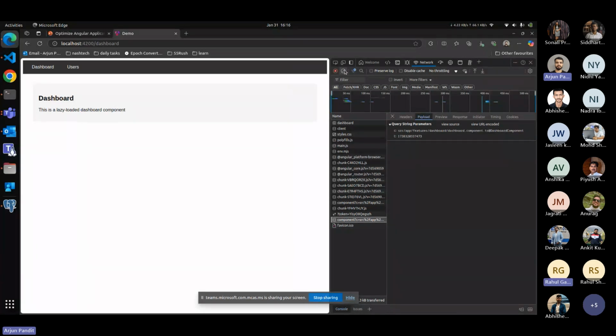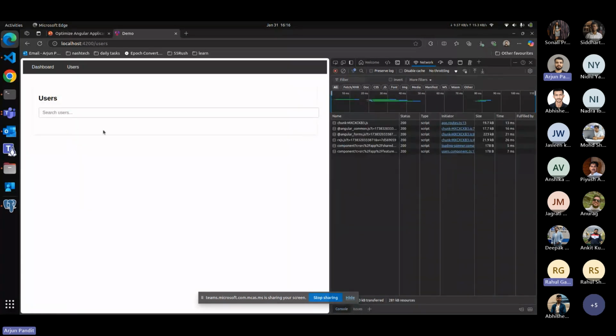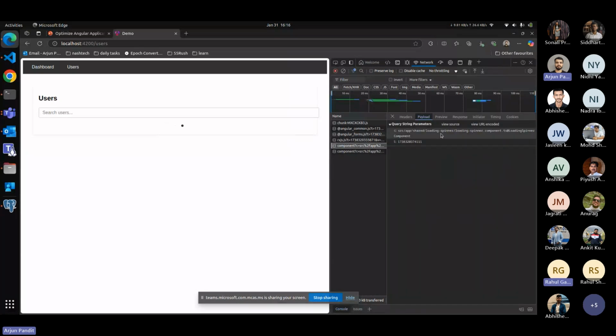Okay, let me just clear the network. And if I navigate to the users, okay, so here you can see after navigating to the users, 2 components are also loaded. The first one is the loader, which is for this component, and the second one is the users component.